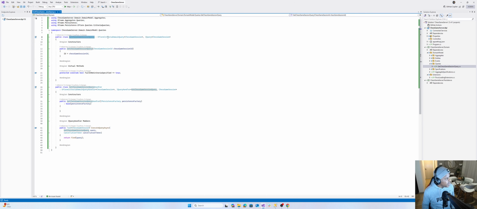We create a query that implements EF Core criteria domain query. We specify the object that we want to query against, and then what that object returns. If I wanted to, I could have created any model.